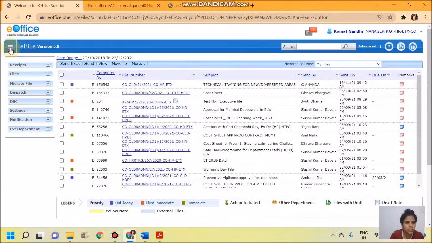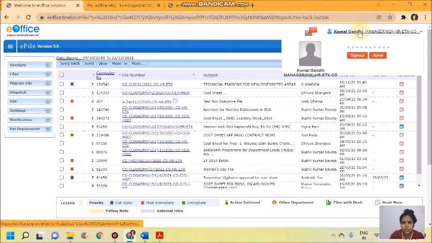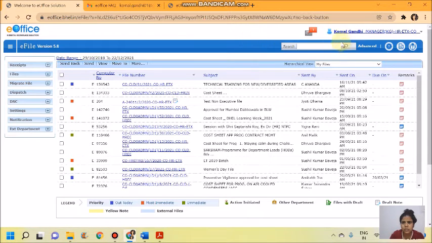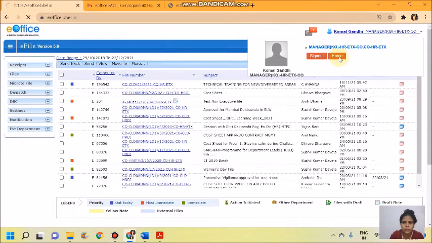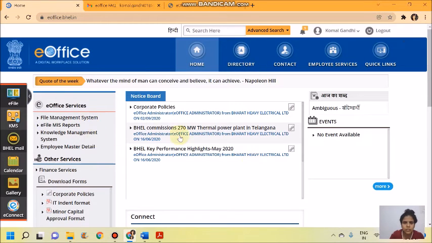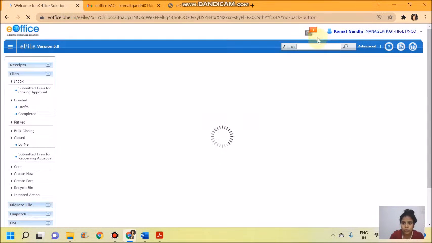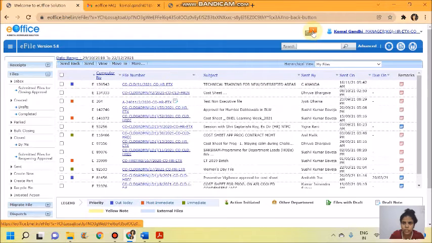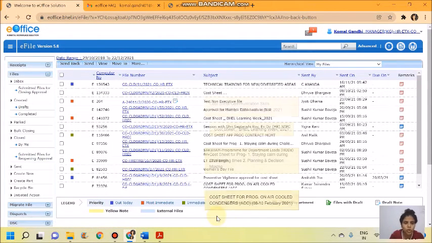If I go to my home page, this will give me a summary of what papers are available, what is in the file, then my contacts, my services, and any notifications. See, there is one notification which is pending. Everything is available. So this is called my dashboard.